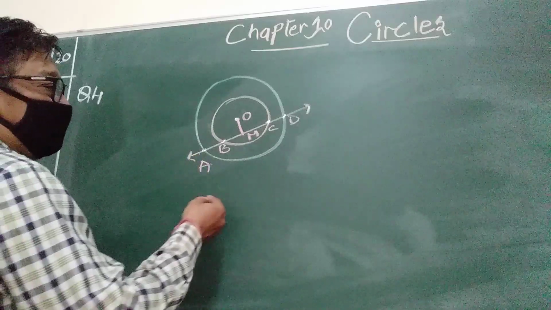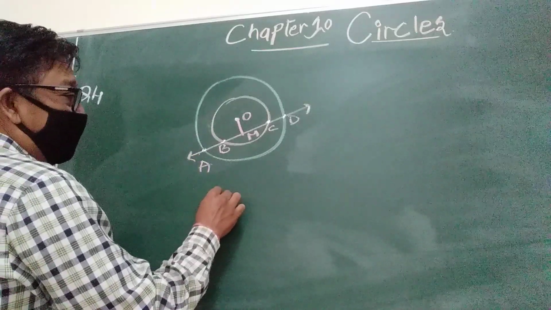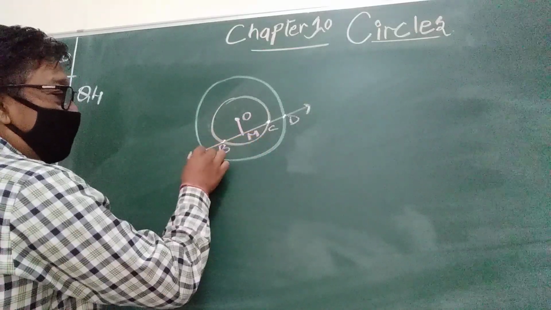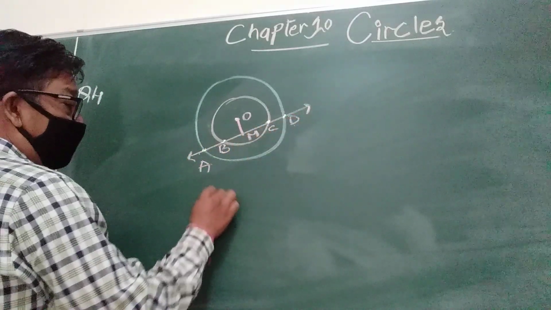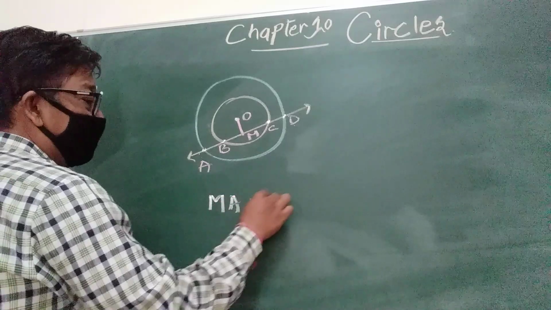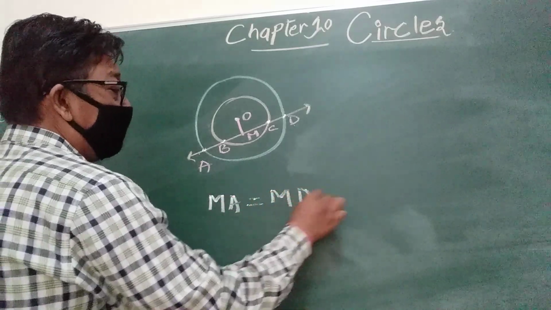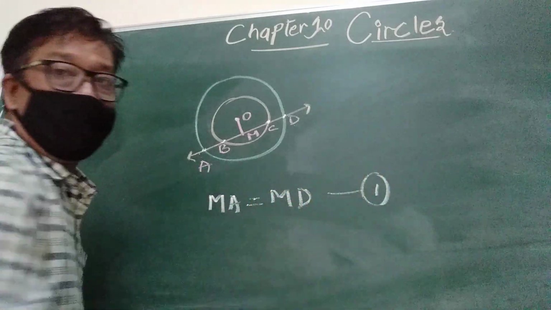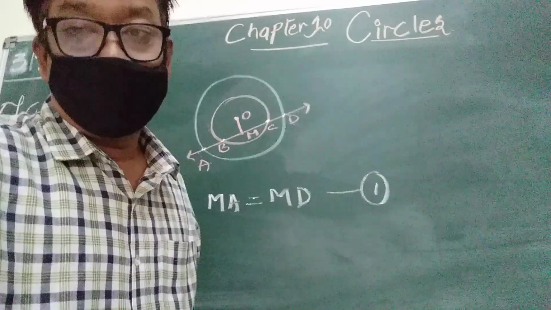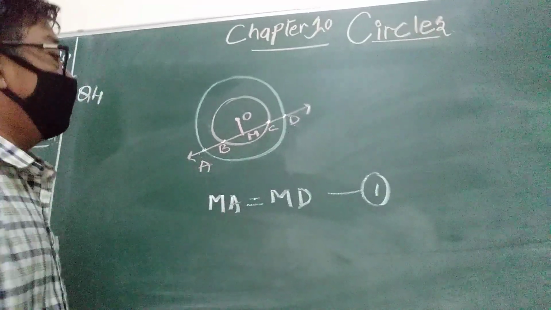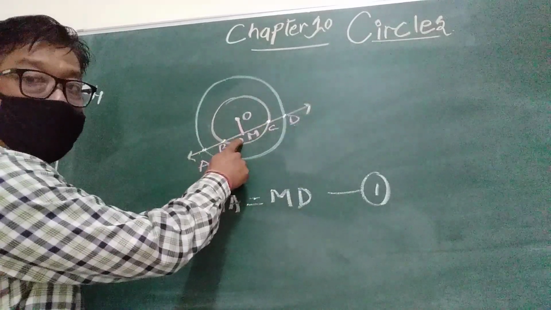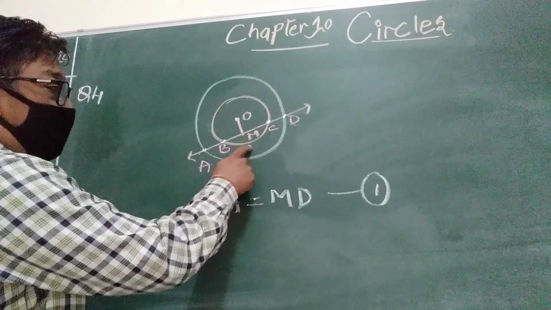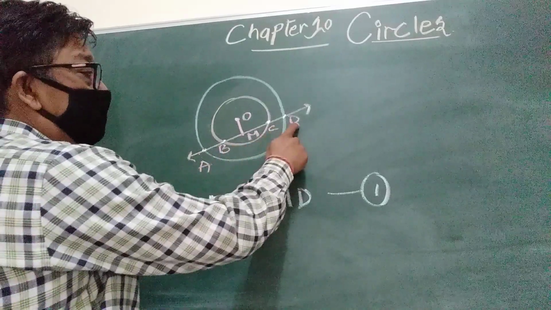Now from this we can say that MA is equal to MD, equation number 1. Hence we can say that OM is perpendicular to the chord AD, hence M will be the midpoint, so MA is equal to MD.